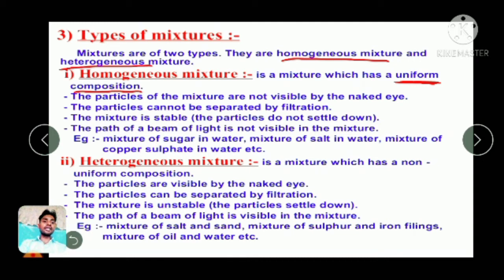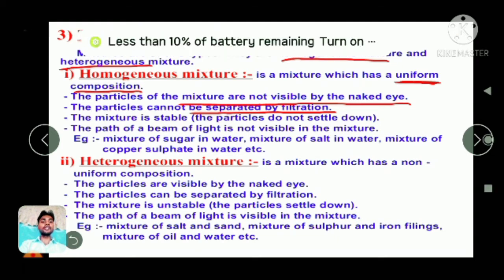Okay, and the second thing that you really need to understand: the particles in a homogeneous mixture are not visible to the naked eye. If you try to see without using any machine or instruments, you will find you can't see them. The particles cannot be separated by filtration either. If you try to filter them using filter paper or some other physical filtration process, you can't separate them.